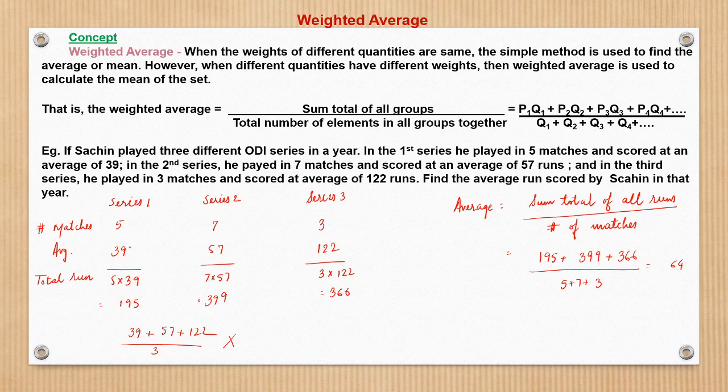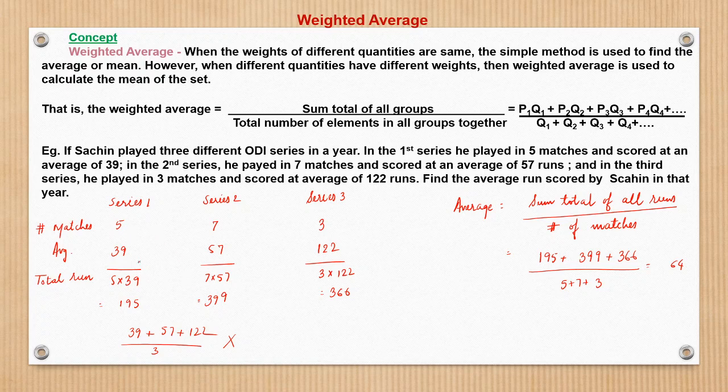Because see here, 39 is the average run, but that is in 5 matches. 57 is the average run across 7 matches, and 122 is the average run across 3 matches. So we cannot simply take the average of the averages to find the average run scored by Sachin in that whole year, right?